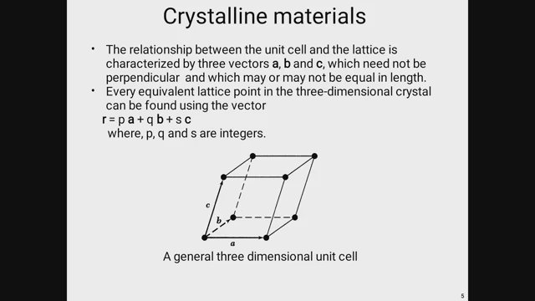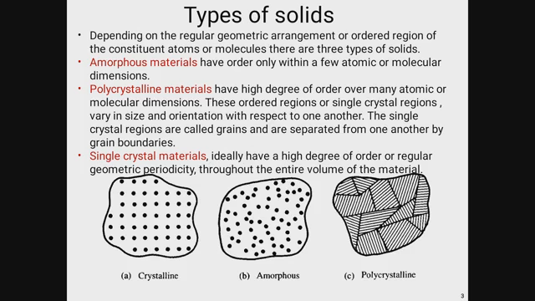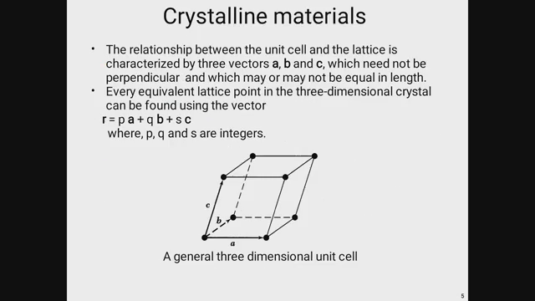So R equals pa, which is the distance, plus qb. This is the distance along the z axis, and p, q, s, all of these are integers, and the third one is sc.